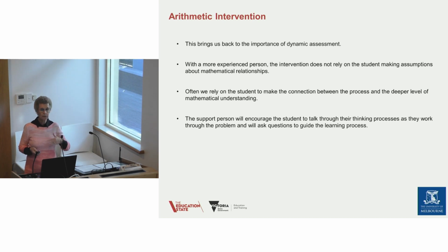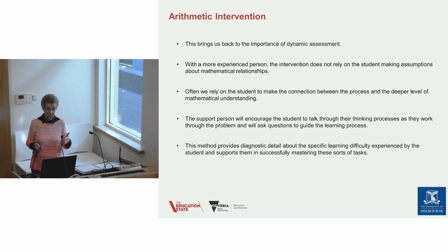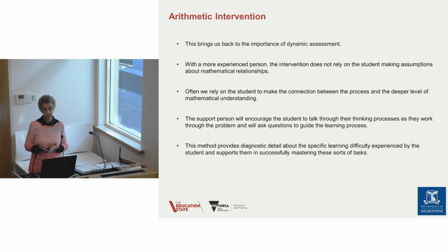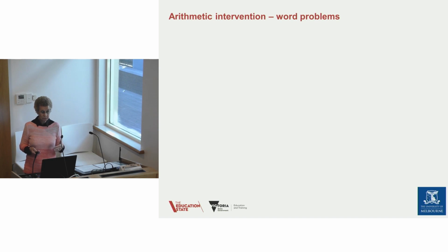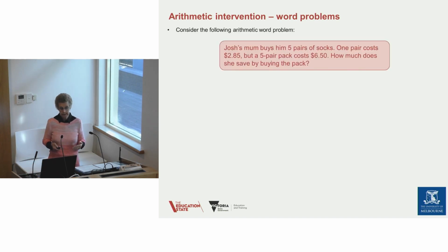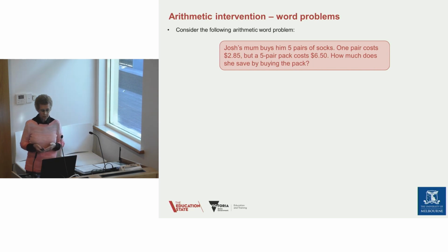Think back to Trish. She talked about the importance of talking through as you're working through, and then you get this idea of how they're understanding the learning process. So it provides detail about their specific learning difficulty, and it also supports them in mastery of the task, which is most important.